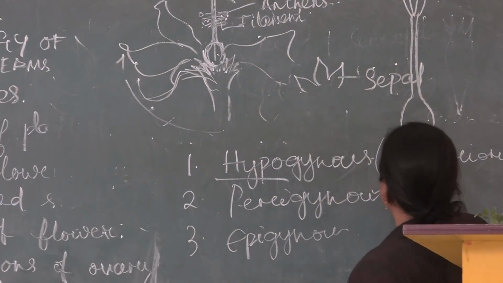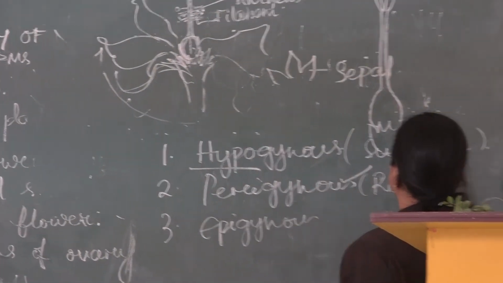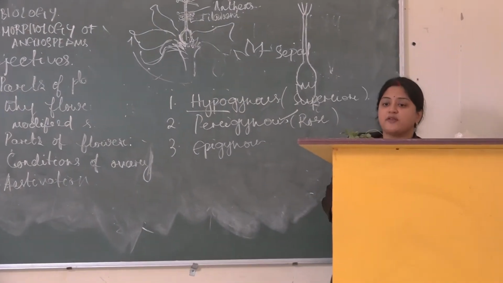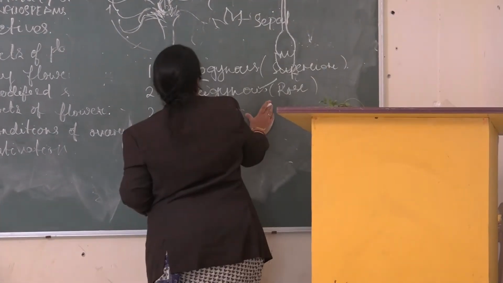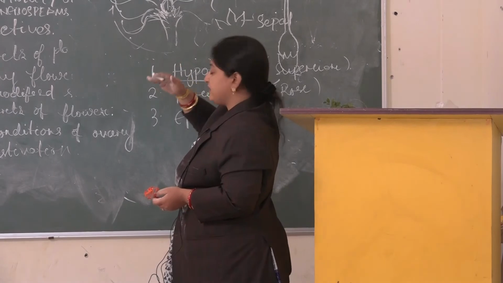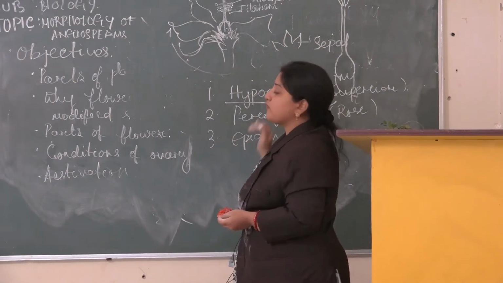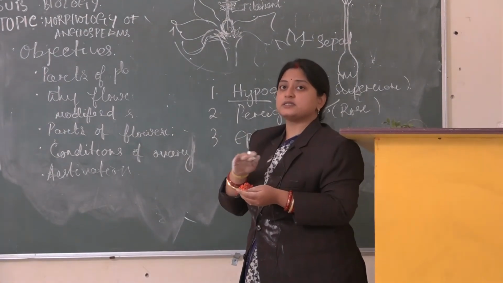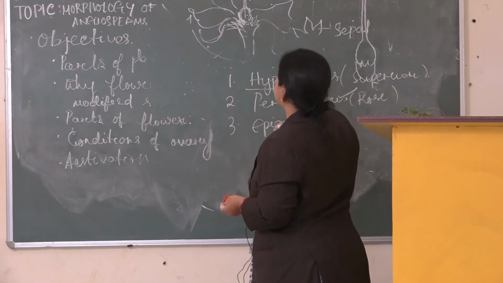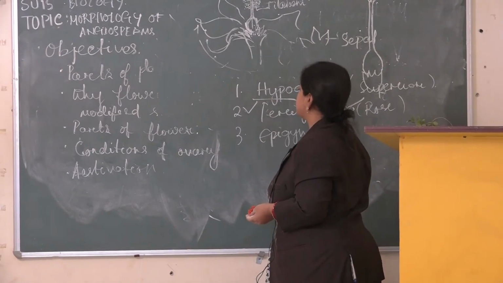In perigynous condition, the example is your rose. You must have seen the rose flower. In case of perigynous condition, the level of calyx and corolla along with the ovary sustains at the same position. So that is known as your perigynous condition.